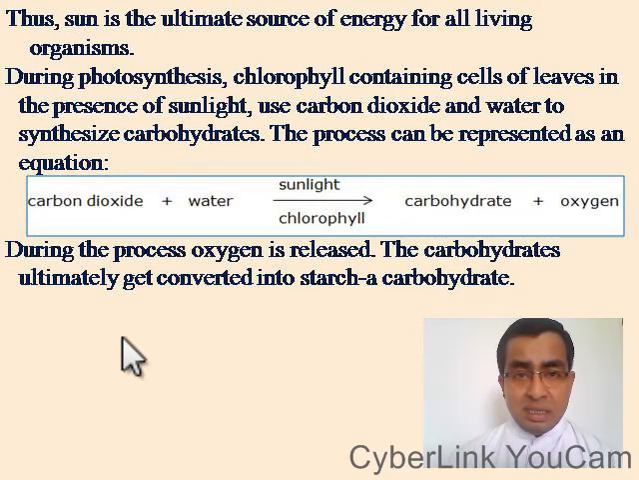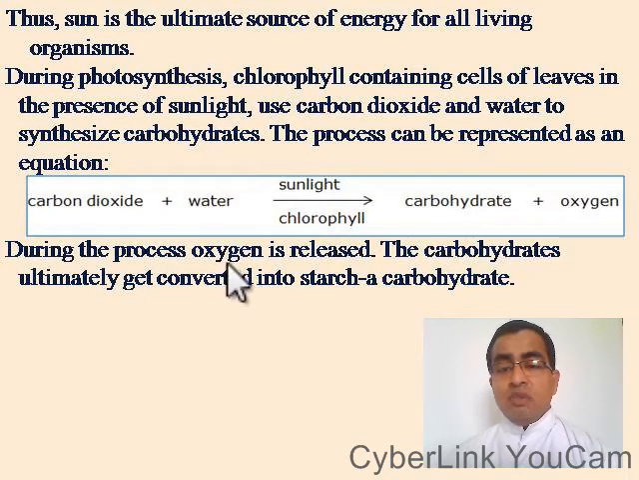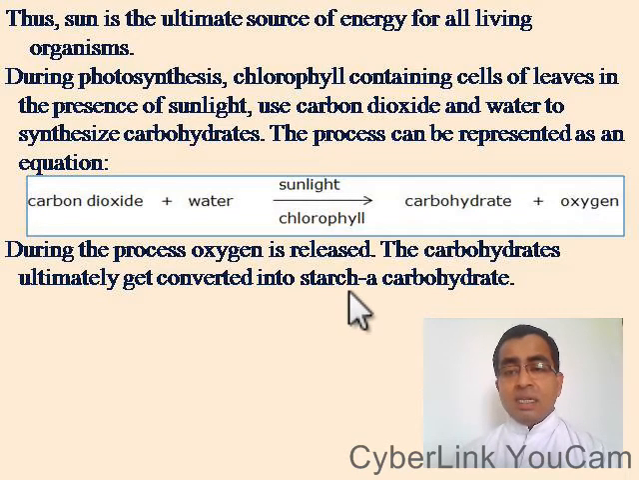So what is photosynthesis? During photosynthesis, chlorophyll containing cells of the leaves in the presence of sunlight use carbon dioxide and water to synthesize carbohydrates. The process can be represented as an equation. The carbon dioxide and water in the presence of sunlight is converted to carbohydrate and oxygen is released. During the process of photosynthesis, oxygen is released and the carbohydrates ultimately get converted to starch, a carbohydrate.